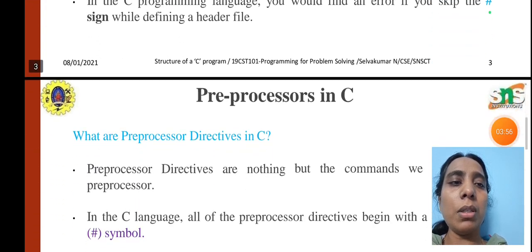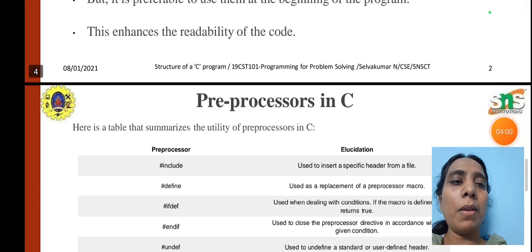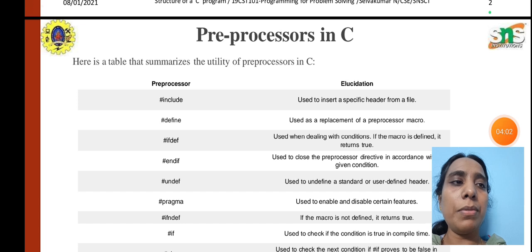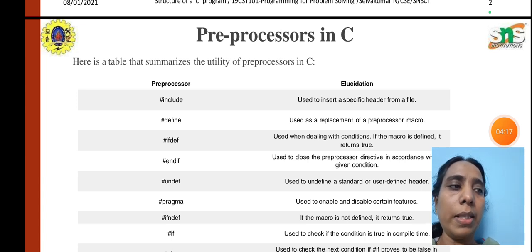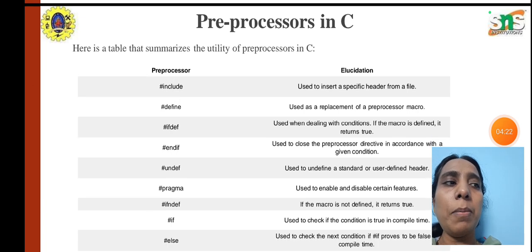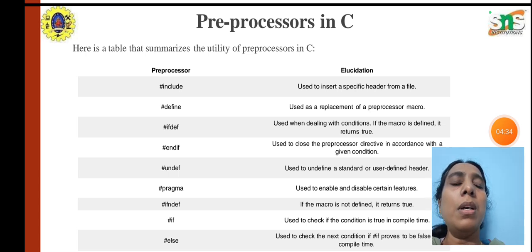So in this example, we see hash include and hash define. Hash define is one of the macro preprocessors. A macro is, for example, if we define hash define MAX 100, then wherever the variable MAX is used, the value 100 is replaced for it. So that is called a macro, and that is hash define. For that type of example, we can use the hash define directive.